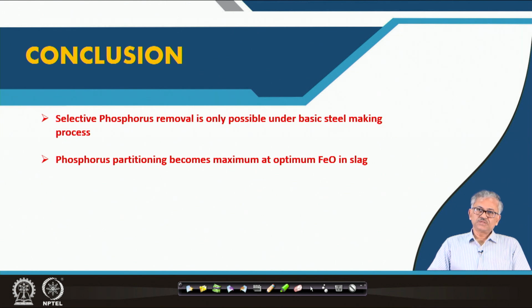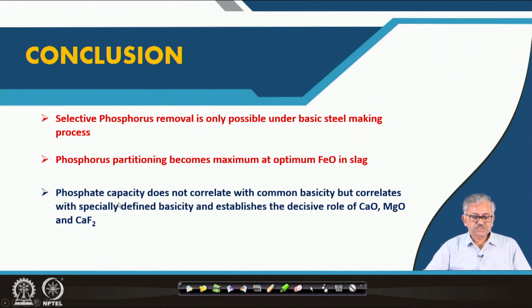It has been found that 15% FeO in the slag is optimum for dephosphorization. And the phosphorus capacity, which is very important, does not correlate with the common basicity, where you consider all the basic oxides responsible for dephosphorization. If you consider that, we do not get any correlation at all with the phosphate capacity.